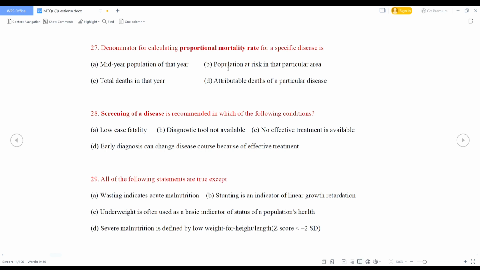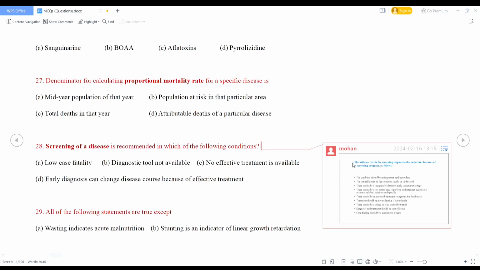Screening of a disease is recommended in which of the following conditions? Low case fatality, diagnostic tool not available, no effective treatment is available, early diagnosis can change disease course because of effective treatment. So what are the criteria of screening? The condition should be an important health problem. The natural history of the condition should be understood. There should be a recognizable latent or early symptomatic stage. There should be a test that is easy to perform and interpret, acceptable, accurate, reliable, sensitive, and specific.